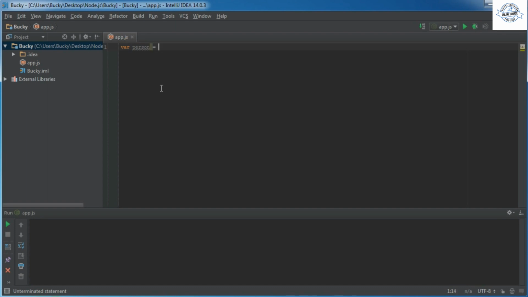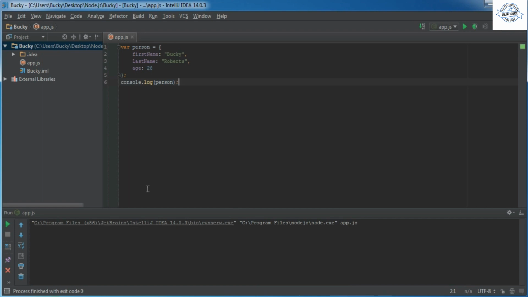Whenever you make objects in Node.js, they're the exact same as in JavaScript. So for example, you can have a first name, Bucky. This person object can also have a property of last name, and I'll set that equal to Roberts. Make sure you separate these with a comma, and we'll just say something like age 28. Alright, so again, what you can do is call console.log and just print out this entire object, and what it's going to do is just print out the properties. Make sure you have your semicolons in there. Nothing new.